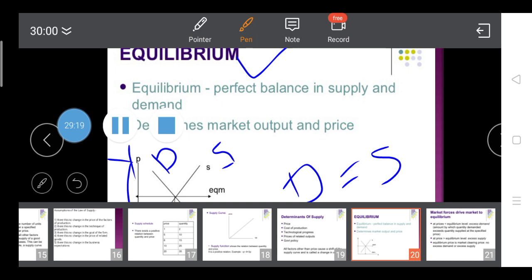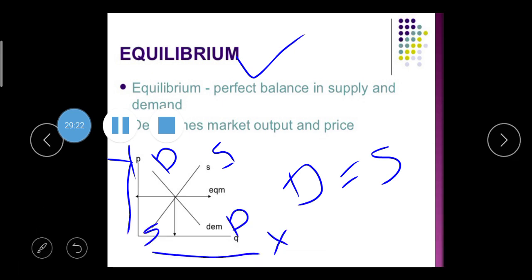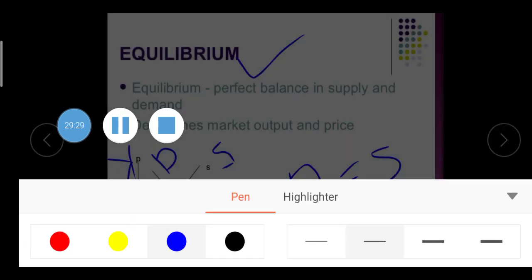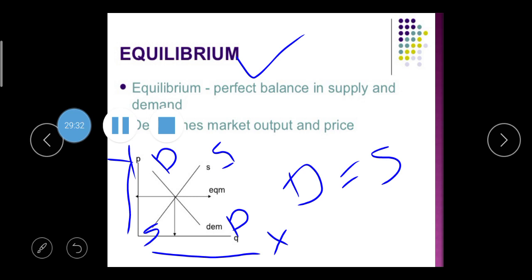Here you can see that at the equilibrium price level, from the equilibrium level you can see the supply. If the price is lesser than the equilibrium level, then your demand is higher, and if your price is higher than your equilibrium level, then your supply is higher. If both are the same, it is considered your equilibrium.